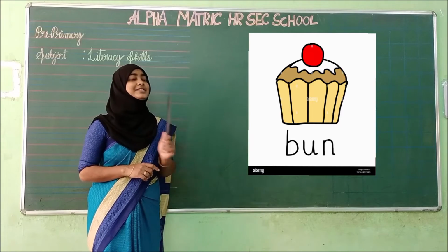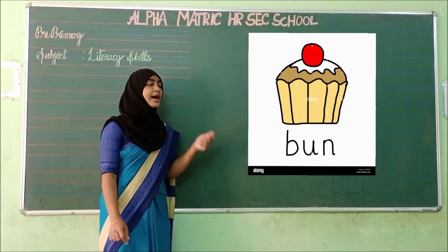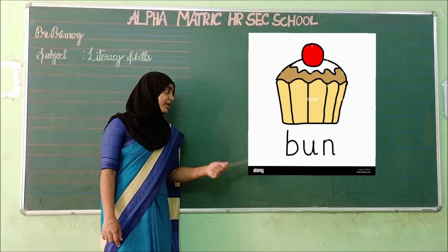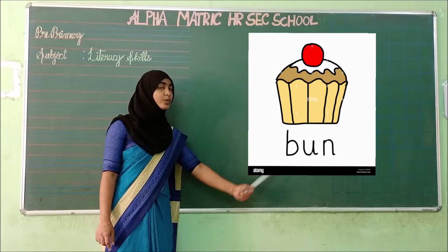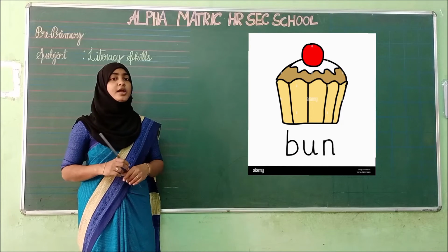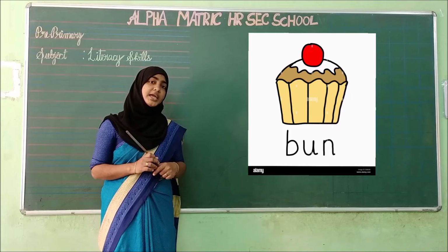What is this? Yes. Yummy tummy bun. Spell it. B-U-N. Bun. B-U-N. Bun. Okay. Now, hope you all understood this. Vowel sound of U is A. Shall we revise it once again?